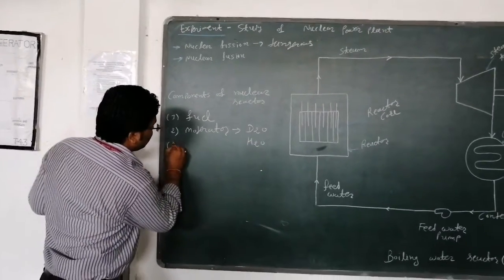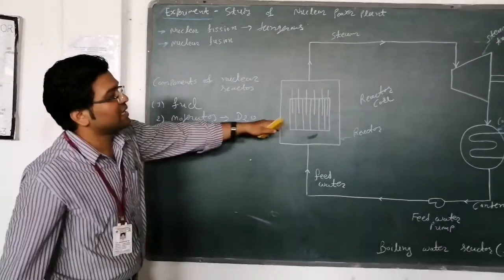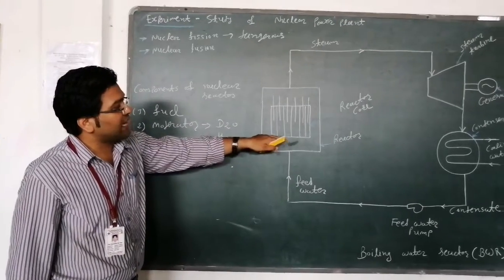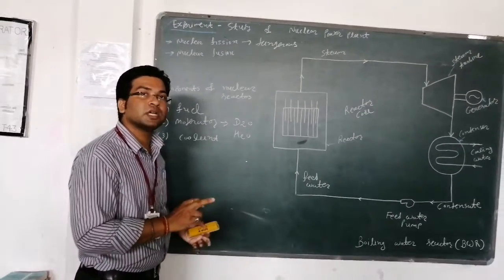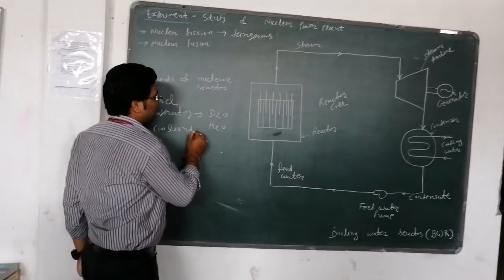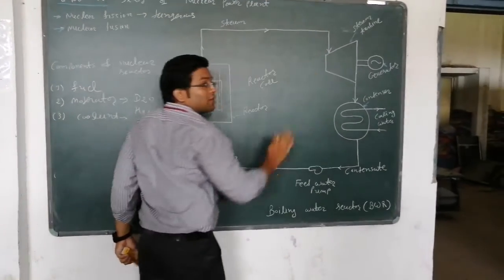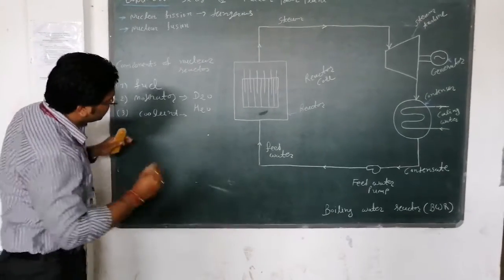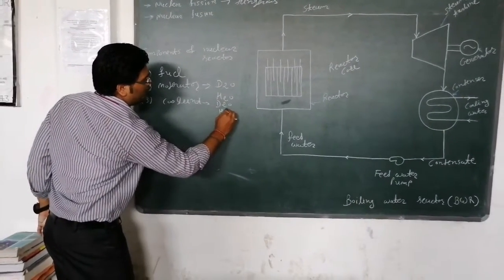Third one is the coolant. Why are we using coolant? When the reaction is occurring, that much amount of heat will be produced. That's why the coolant passes the steam on to the steam turbine. As a coolant also we can use D2O or H2O.